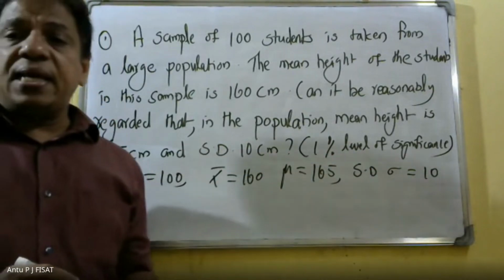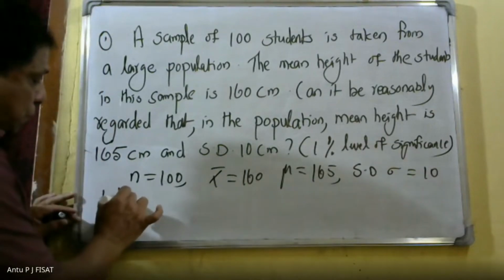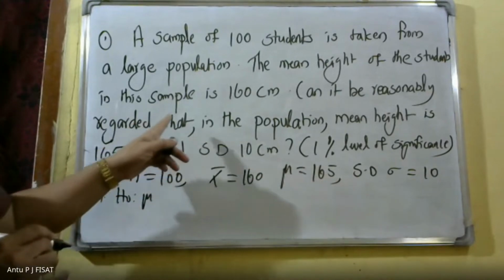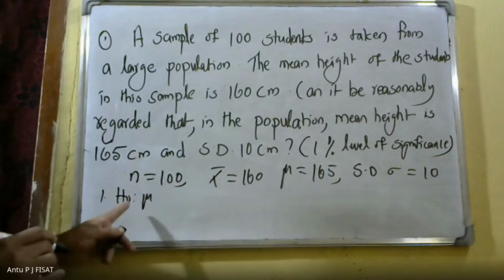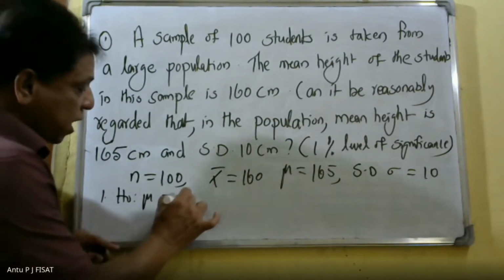First we decide the null hypothesis. Can it reasonably be regarded that in the population mean height is 165 centimeter? Therefore, the null hypothesis is H naught: mu is equal to 165.